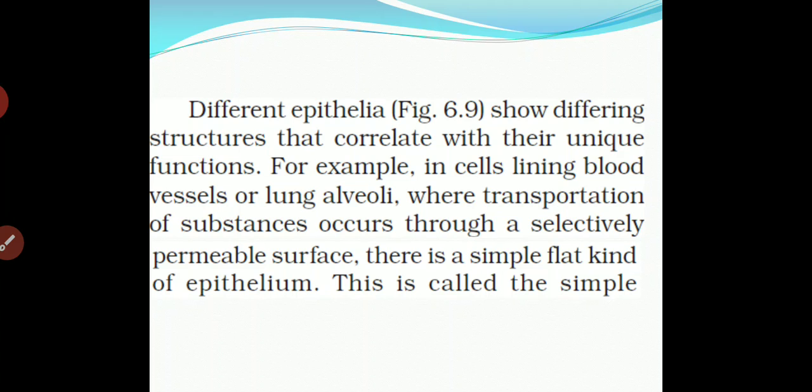For example, in cells lining blood vessels or lung alveoli, transportation of substances occurs through a selectively permeable structure. From this you can see there is a simple, flat kind of epithelium.